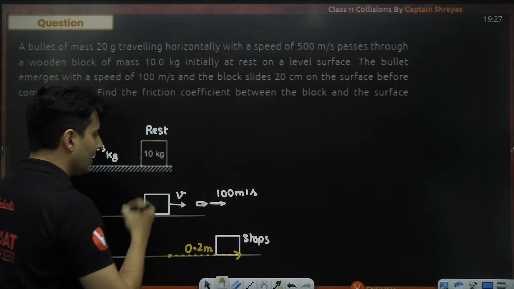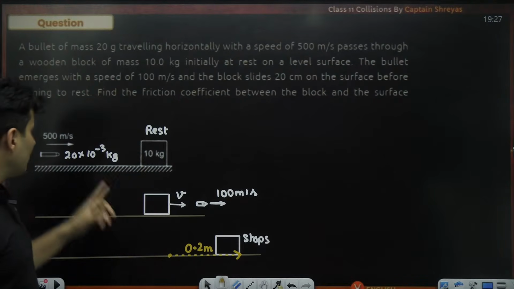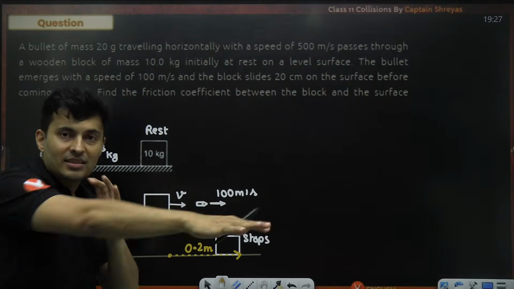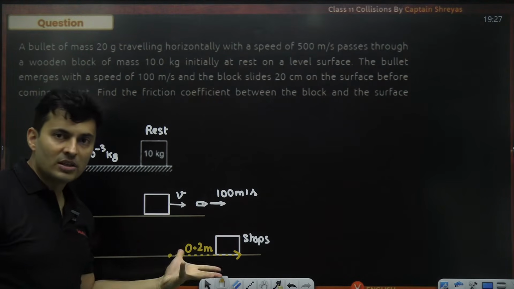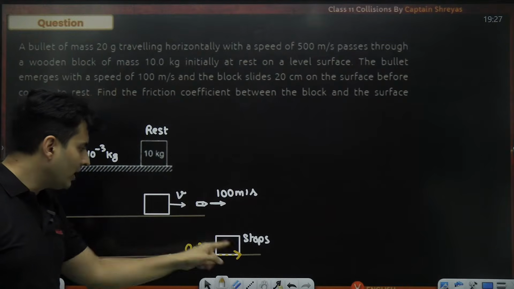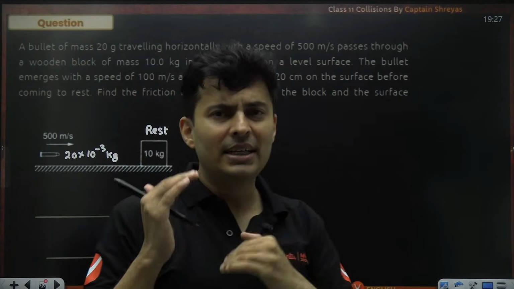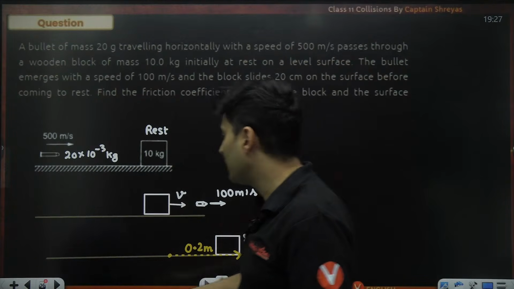Is this velocity given? No, it is not given. So I think my job now is to figure out how much the velocity of the block is after the bullet passes through it, and then use this velocity and Newton's laws and maybe kinematics to figure out the coefficient of friction. So I think it's a multi-step problem. We will do this part first and then we'll do this part next.